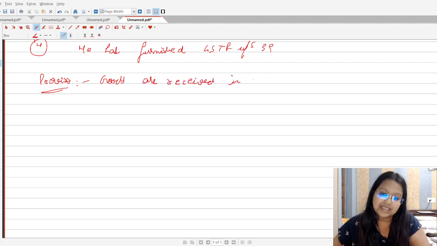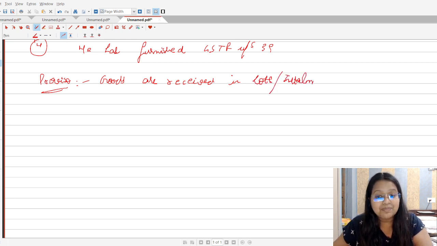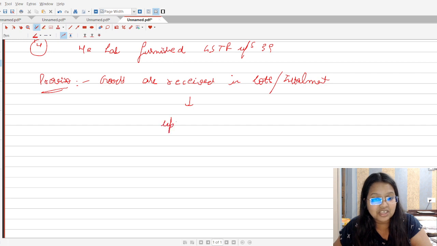In this case, the recipient will be able to take the ITC only upon the receipt of the last installment. It means students, they can't claim the ITC in between. They have to claim the ITC only upon the receipt of the last installment or the last lot, as the case may be.